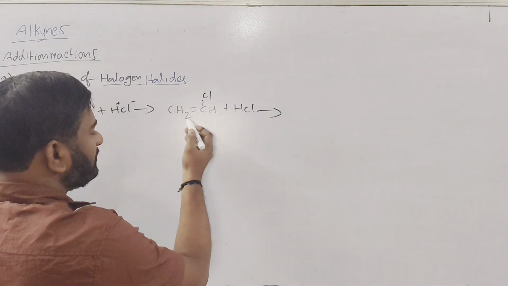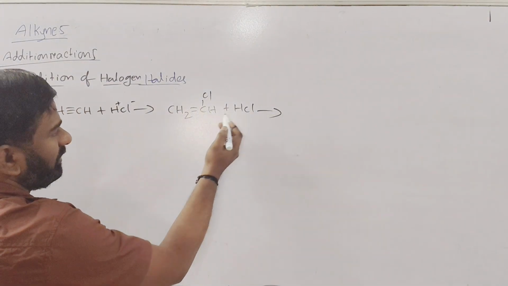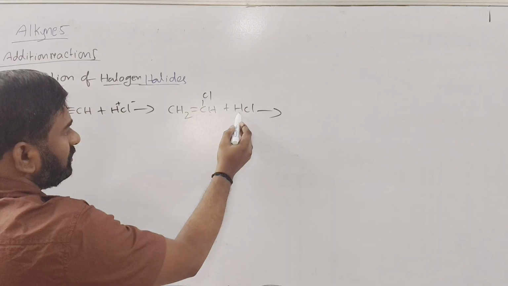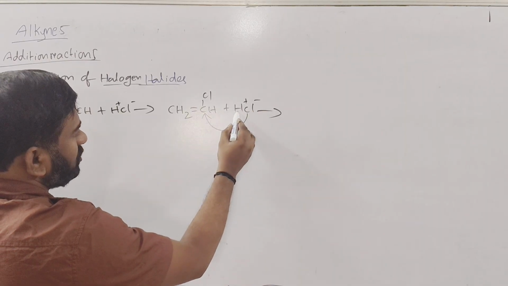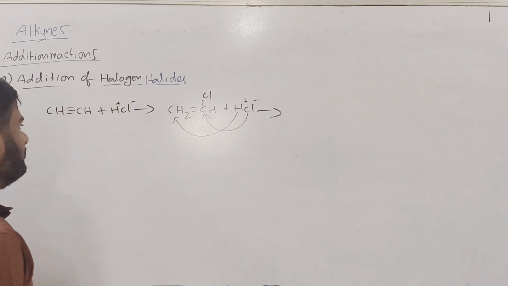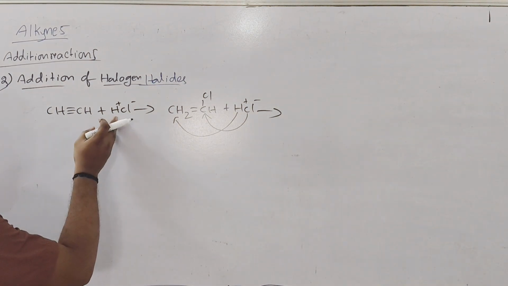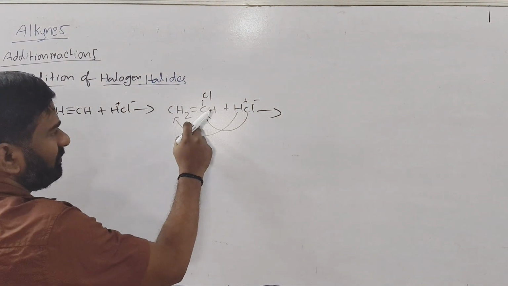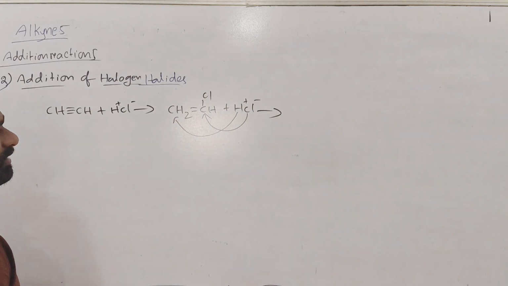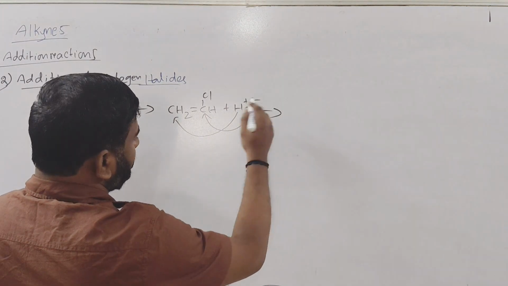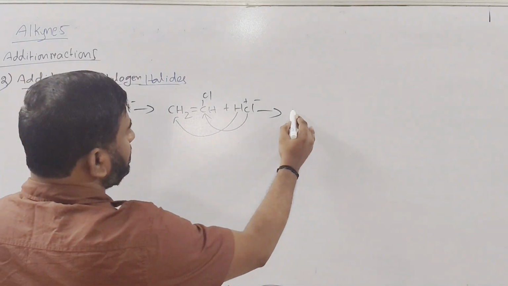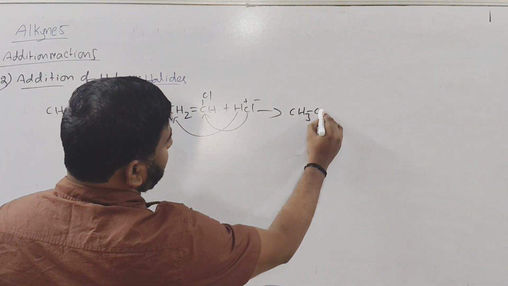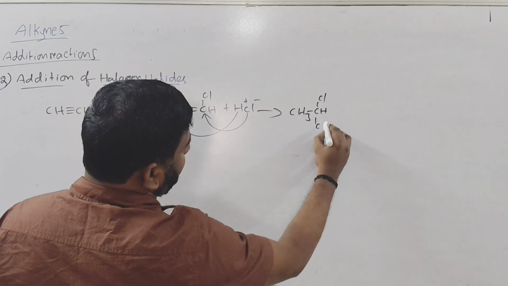Here, from here onwards, this is unsymmetrical, so you have to follow the Markovnikov rule. So, negative part to the carbon with fewer hydrogens and positive part to the carbon with more hydrogens. Here, this is symmetrical, so any side you can add. After forming this vinyl halide, what is happening? You have to follow the Markovnikov rule. So CH3, CHCl, Cl we will get.